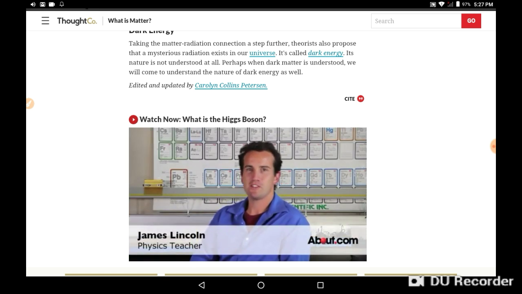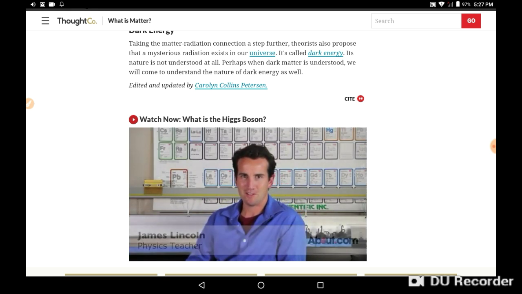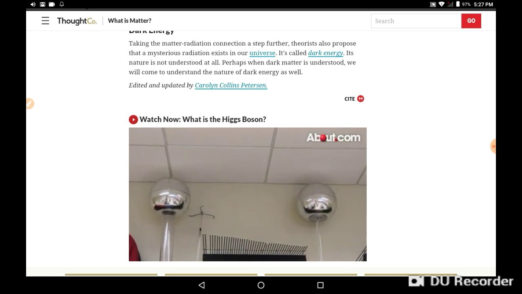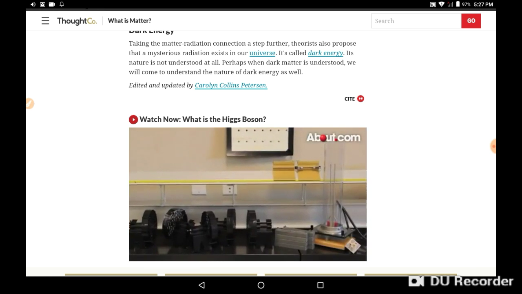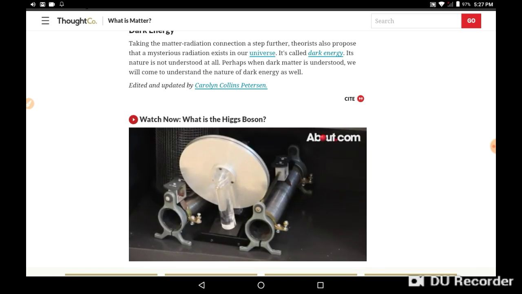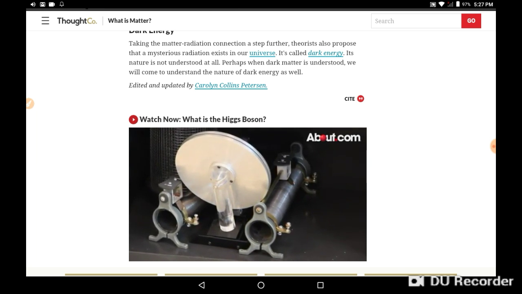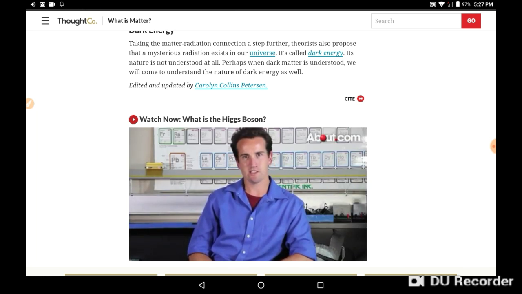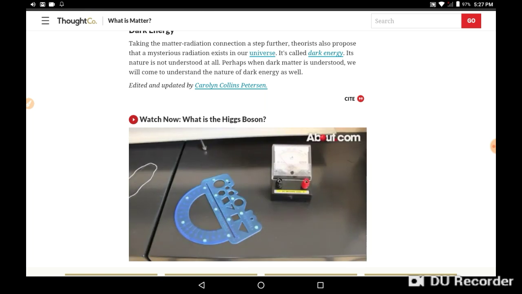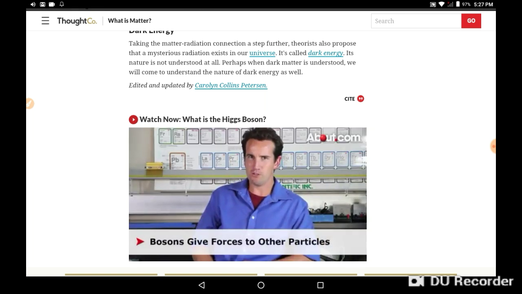My name's James Lincoln. I'm a physics teacher here for About.com. The Higgs boson is a well-described particle with a specific mass and behavior. It's named after Peter Higgs, a British physicist, although other people theorized its existence too. And it's the last particle member of the Standard Model of particle physics. A boson is a particle that gives forces to other particles, or it pushes and pulls on them.